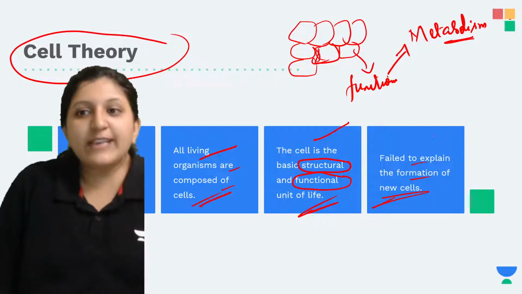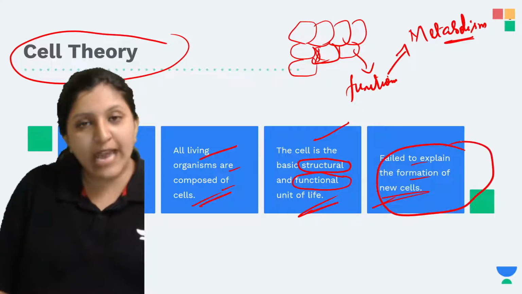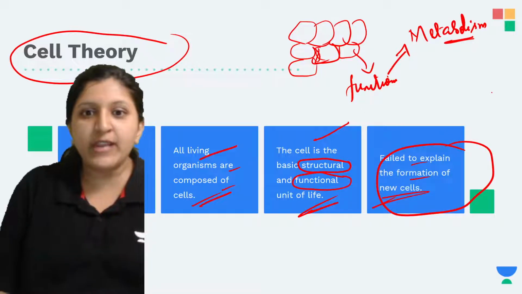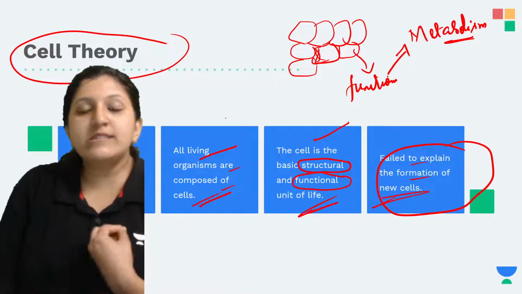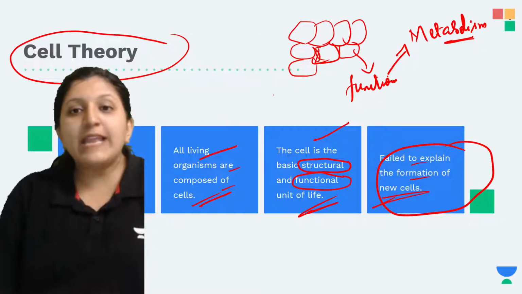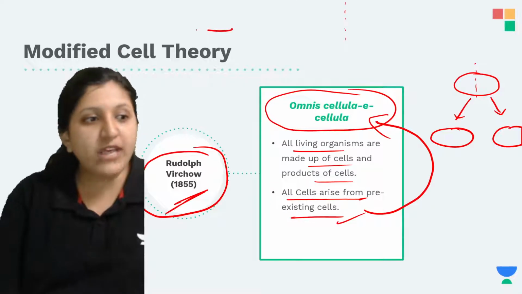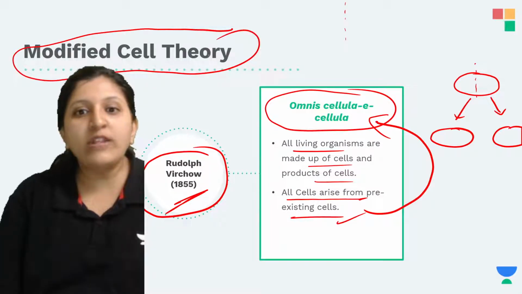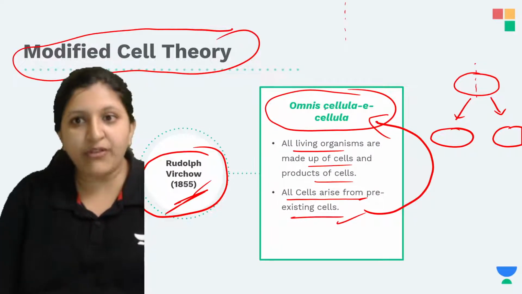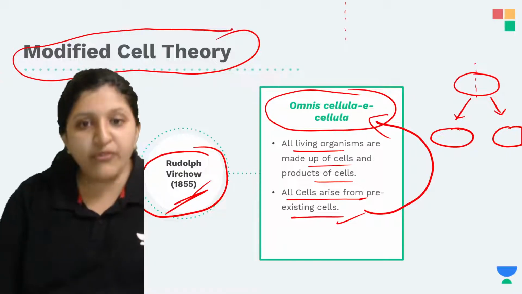So that is why there is one more scientist who contributed in this field. It is not just Schleiden and Schwann. There is a modified cell theory. You can see this one. The modified cell theory came later, in the year 1855, when Rudolf Virchow came.